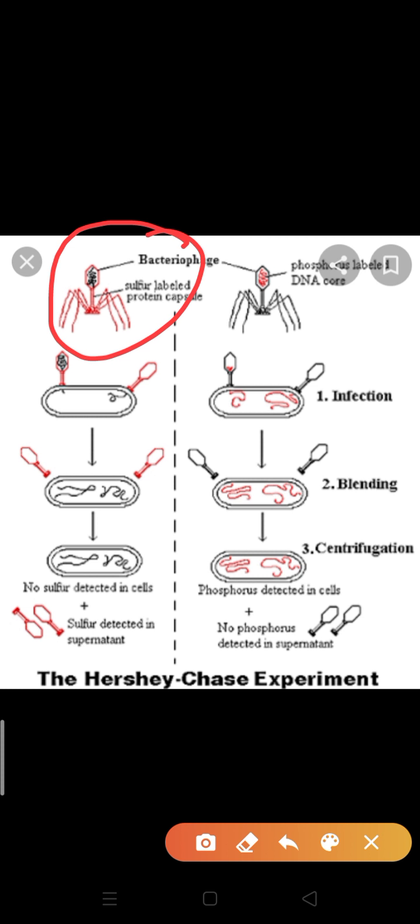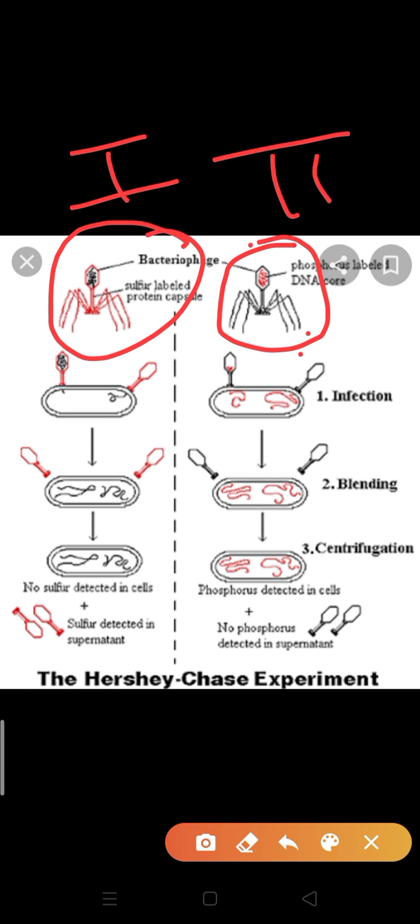You know, in a virus, genetic material and protein are present. A bacteriophage is a virus which infects bacteria. In both bacteriophages, in the first condition sulfur labeled protein is present, and in the other case phosphorus is present inside the DNA. So radioactive phosphorus is present in DNA, and radioactive sulfur is present in the protein coat.